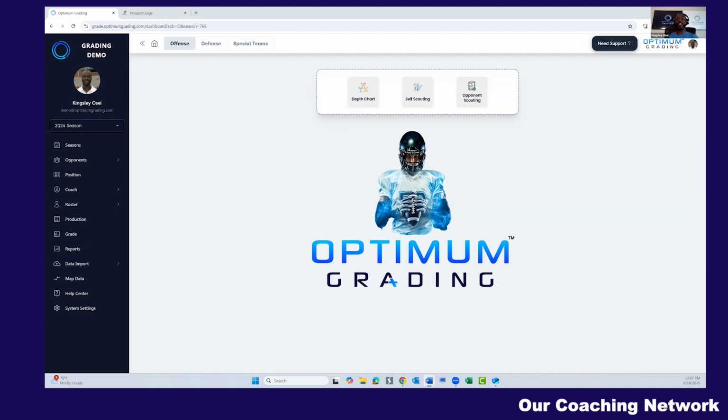It keeps everything transparent. When you send reports to the players, they can see, hey, Johnny, you missed 2 tackles this game, but you were misaligned half of the time. Johnny can click on his negative alignment. It'll pull up those clips for him where he can dive in and actually see what he did right or wrong.